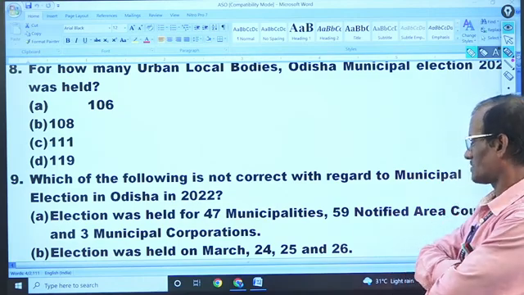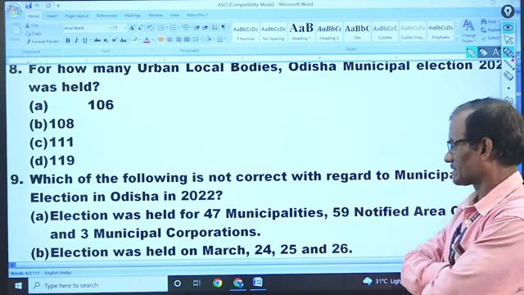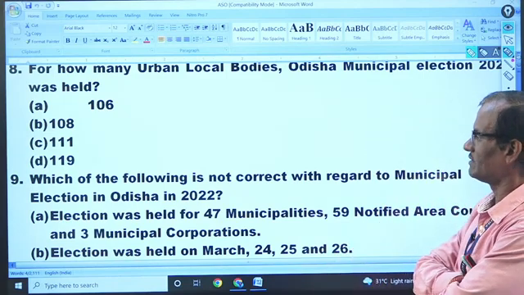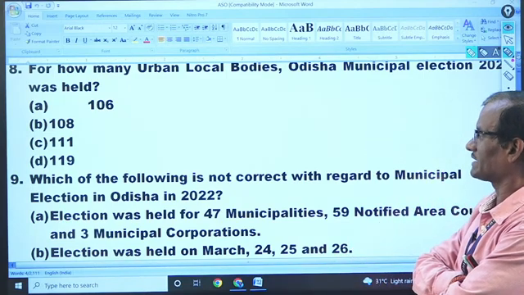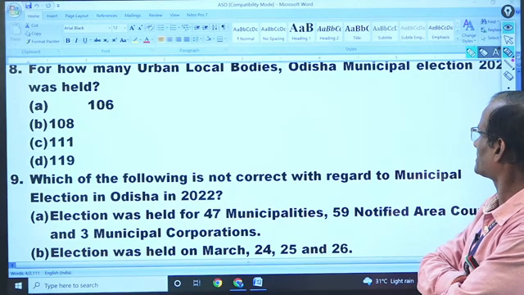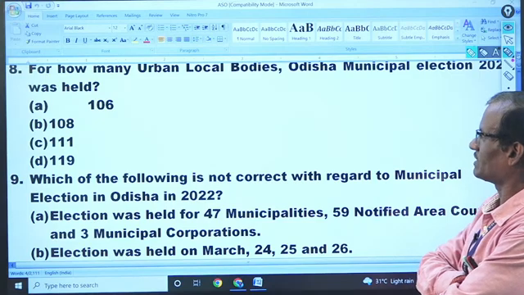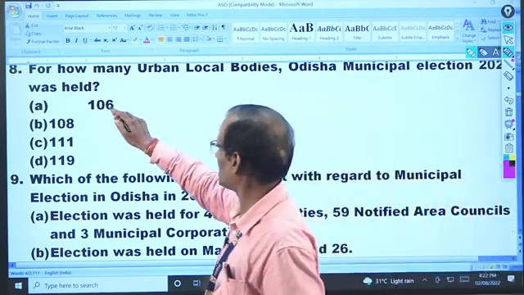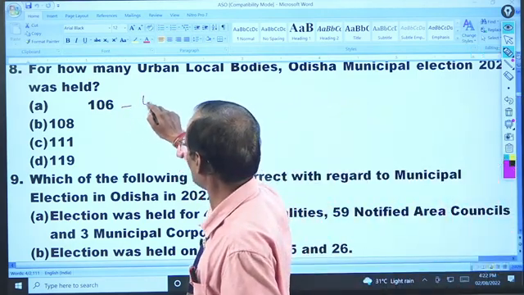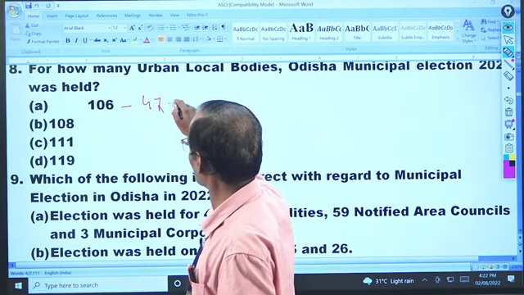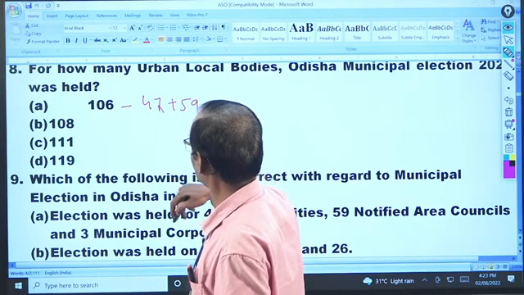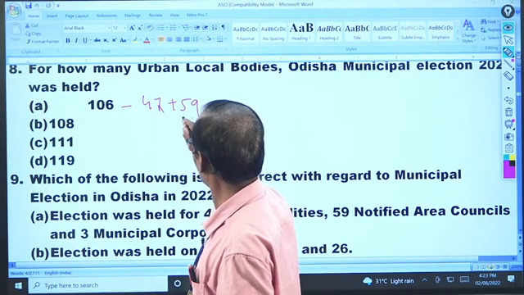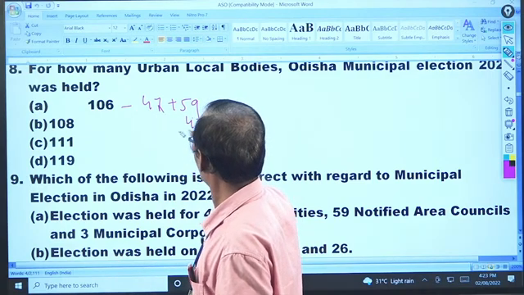It was about 109, but 106 excluding corporations. Actually 106 means 47 municipalities plus 59 NACs.